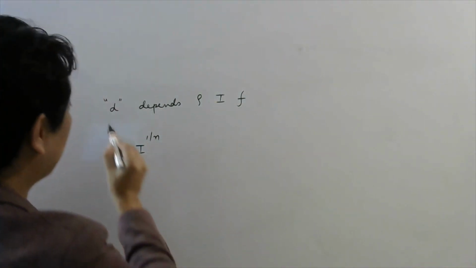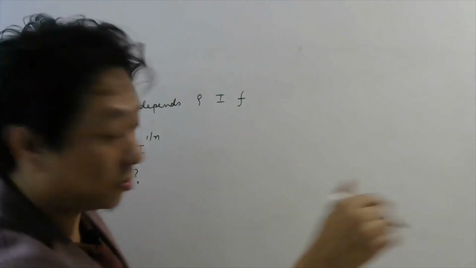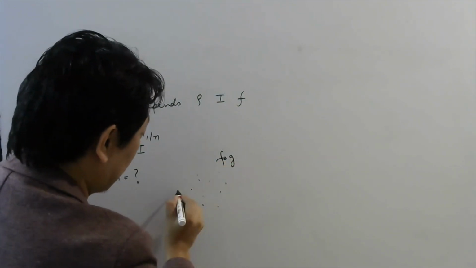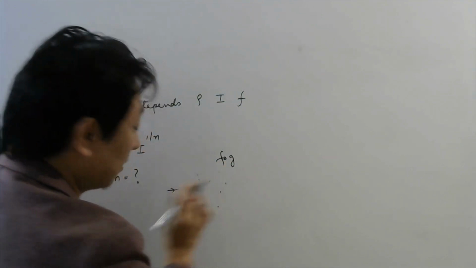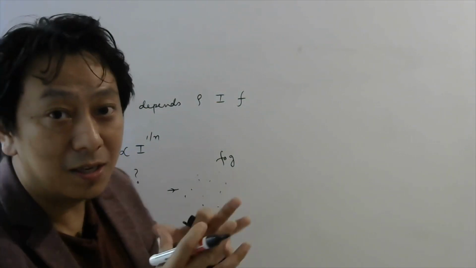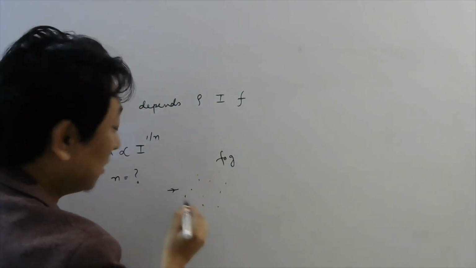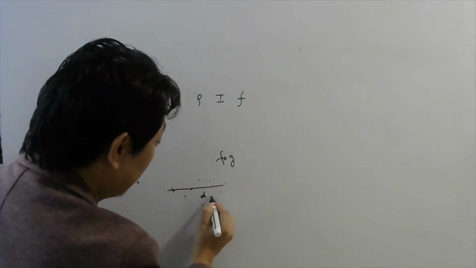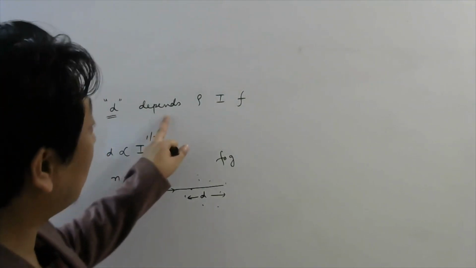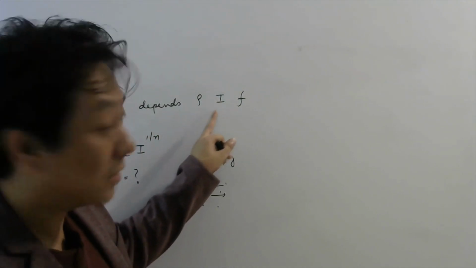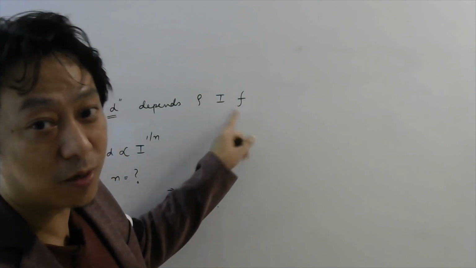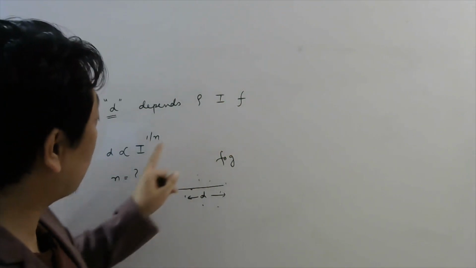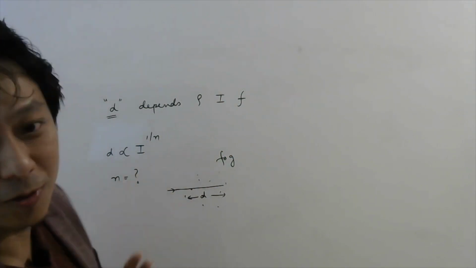So they are saying that the distance the signal travels... let us assume this is your fog, and there is a signal which is transmitted from here, and due to the fog the signal gets absorbed. So the engineer is assuming that how far the signal will travel, the distance, is dependent on three factors: density, intensity of the signal, and frequency of the signal. They are saying the distance is proportional to intensity power 1 by n. This n we need to calculate. Fine.